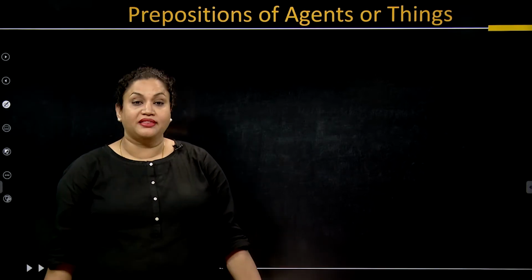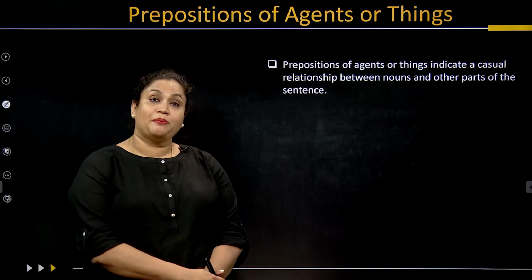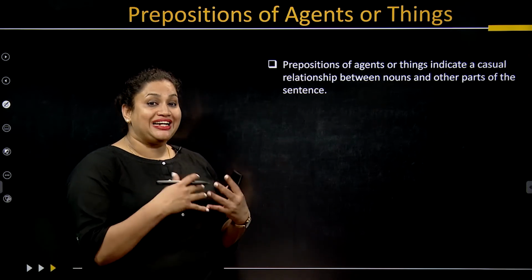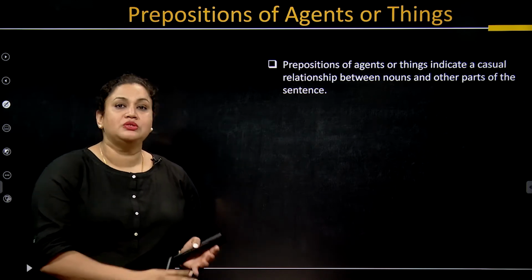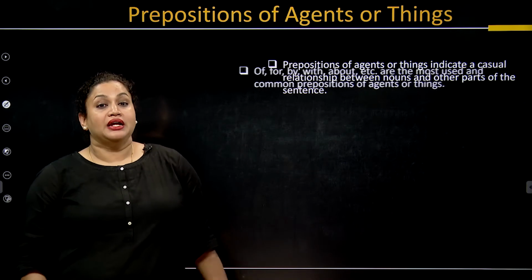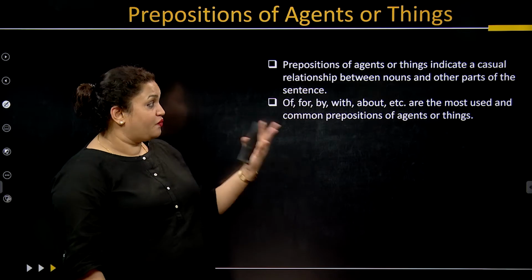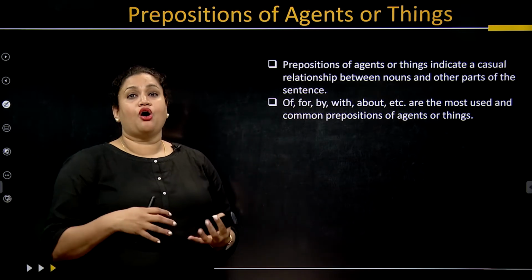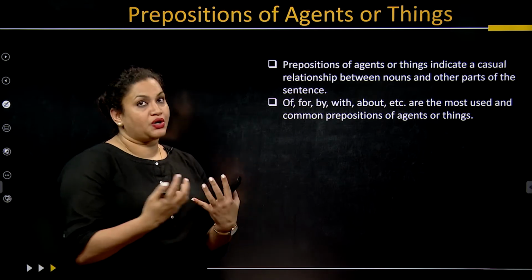Now the next one that goes with it is the prepositions of agents or things. Prepositions of agents or things indicate a causal relationship between nouns and the other parts of the sentence, and let's check how. Now here we are talking about of, for, by, with, about. They are all talking about things around. They are basically talking about things or agents.